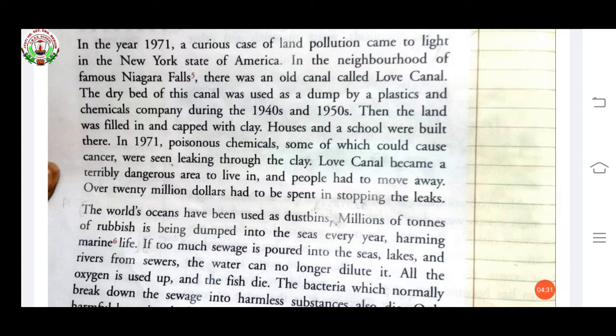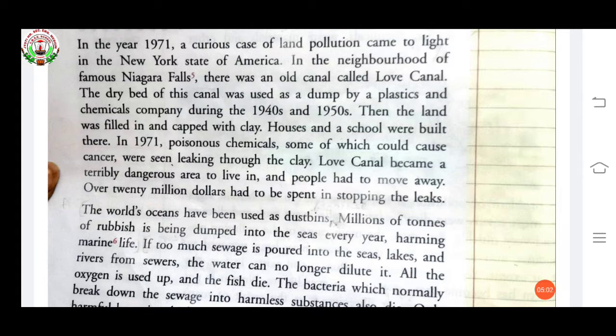Leaking through this clay means, before that, what happened? Before that, on this Love Canal, some plastic companies or chemical companies were throwing their waste on it, and after that they covered it with clay. Houses and schools were built over there. And in 1971, a poisonous chemical which can cause cancer was seen leaking through this clay.